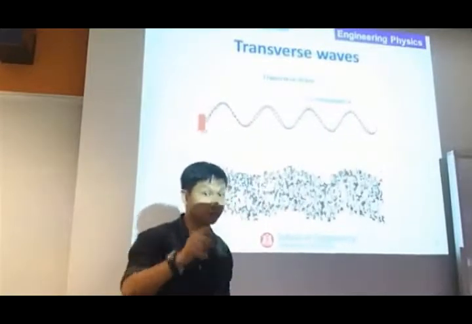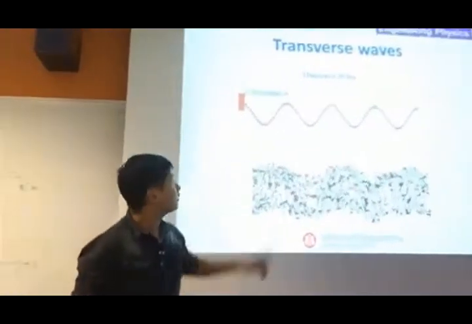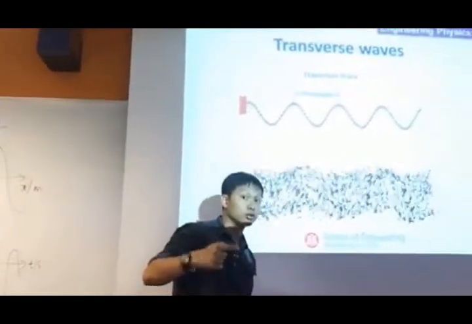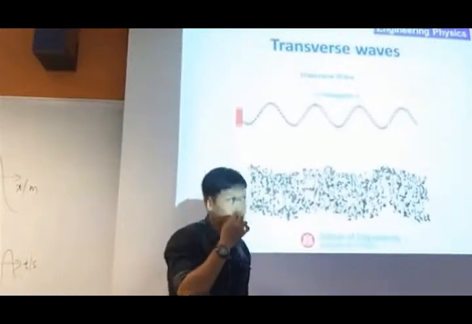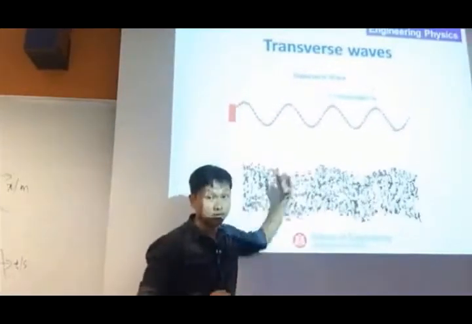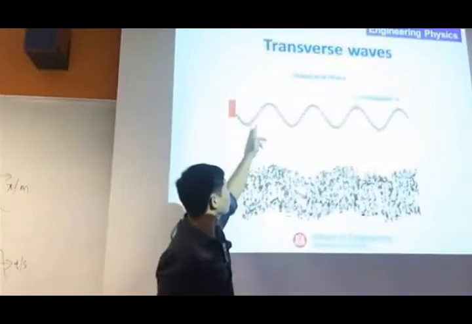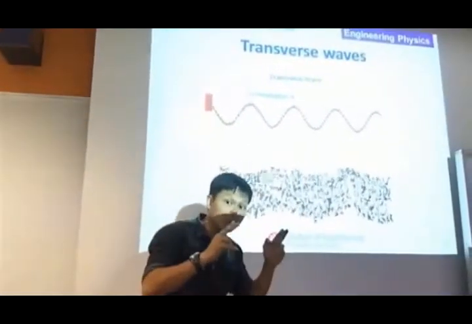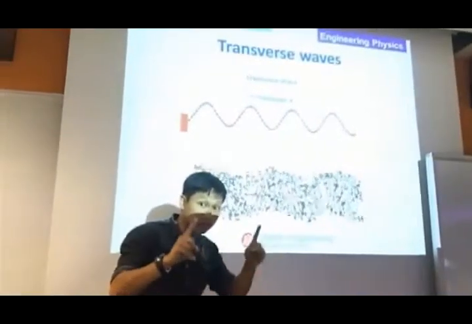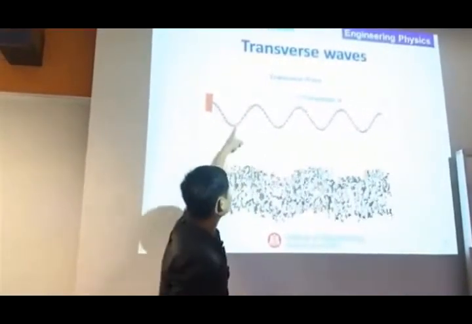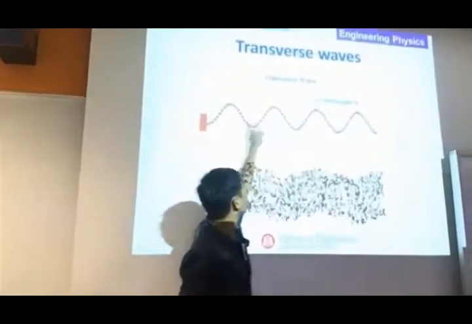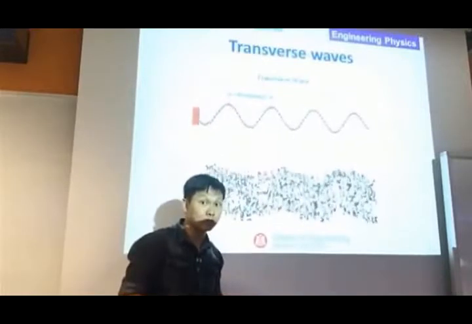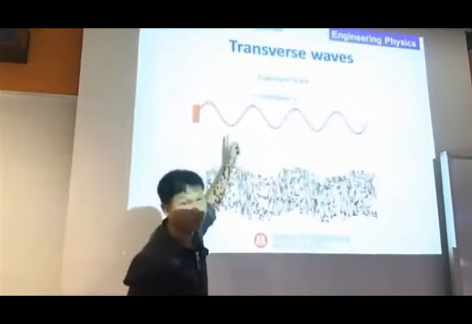You can refer back to the definition in the slides. Maybe let me tie this into the definition of wavelength. In your slides, it mentioned that the distance between two successive particles that are in phase with each other is defined as the wavelength. Over here, are these two particles successive particles in phase with each other?